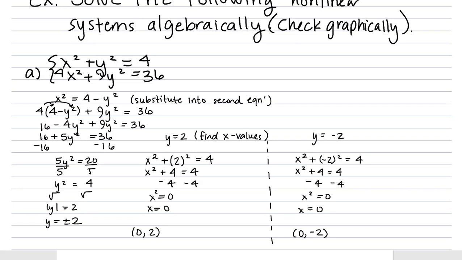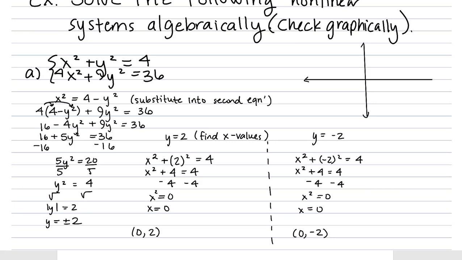Now, when I say check those graphically, we want to take a look at our picture and make sure that it makes sense on the graph, that we're not missing anything, that we didn't make any sort of mistakes. So when we look at the graph of these two equations, you might want to think back to our systems. What does the solution represent? It represents the intersection of those two curves on the graph. So I'm expecting to see two intersections when I graph these.